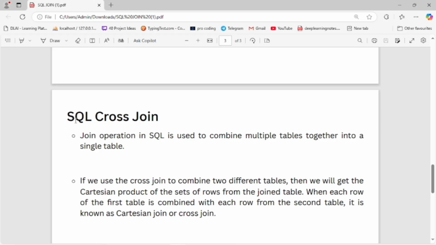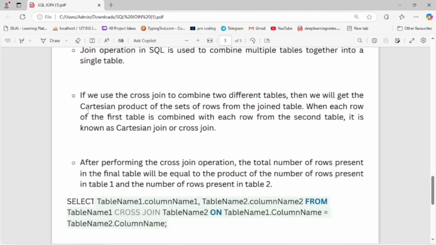SQL cross join operation is used to combine multiple tables together into a single table. Now let's see, if you want to use cross join to combine two different tables, we will get the Cartesian product of the sets of rows from the joined tables, where each row of the first table is combined with each row from the second table. It is known as the Cartesian join or cross join.